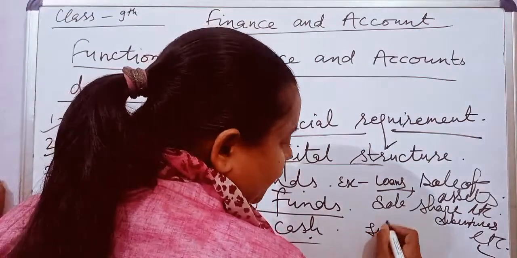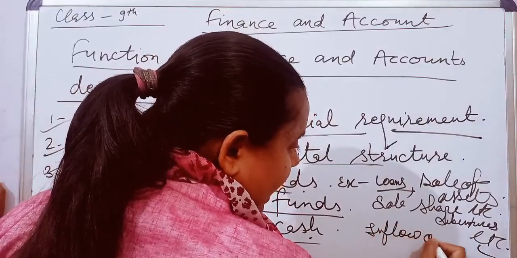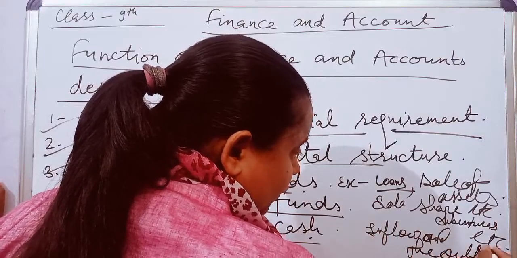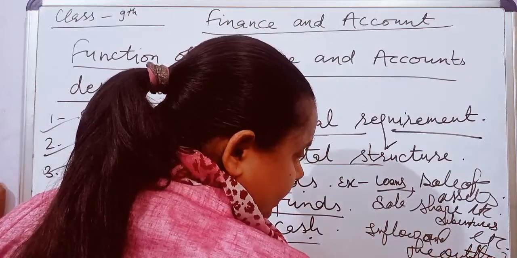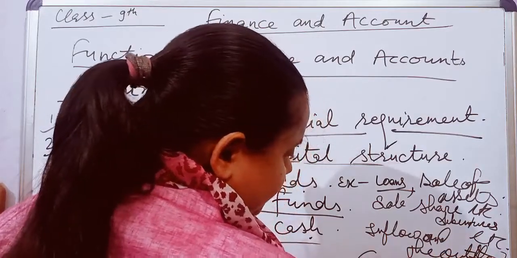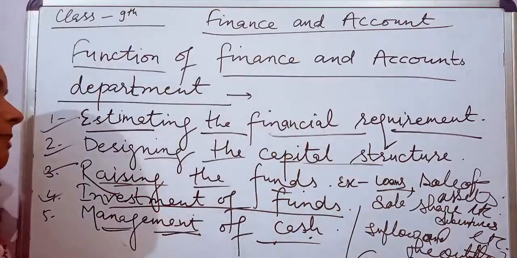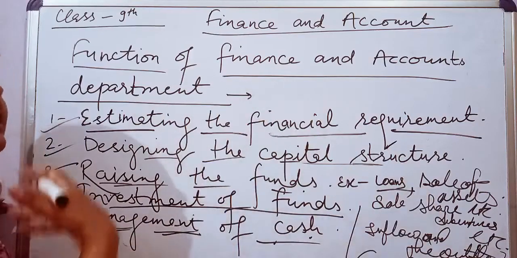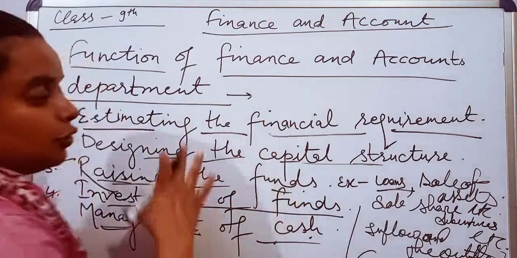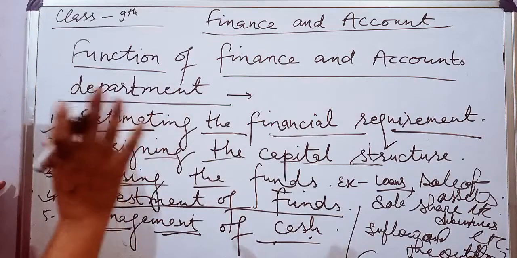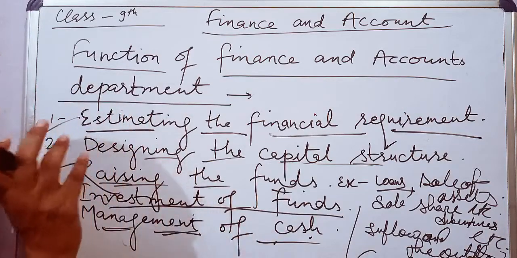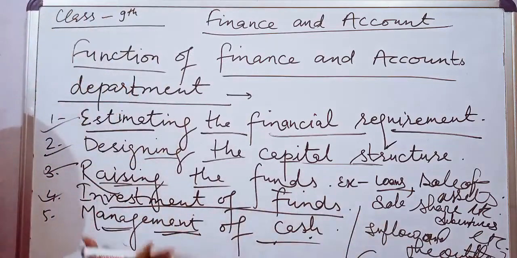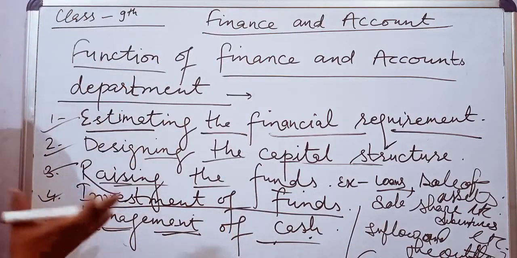They have to see the inflow and outflow of the cash, where it is going, where it is coming from, where they are spending, and where they are getting it. So they have to keep a proper statement or proper record in which they can see the management of the cash.